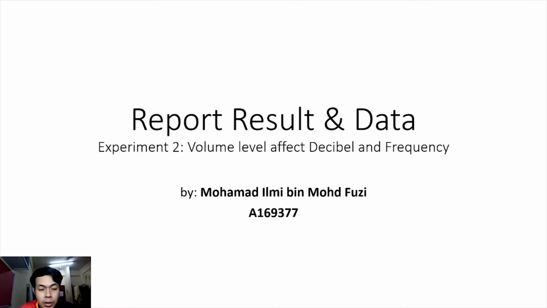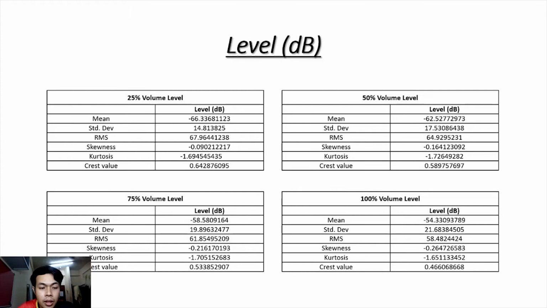So today I'm gonna talk about the result and data for experiment 2. In this experiment, we use different volume levels which are 25%, 50%, 75% and 100%. So the result that we got for the decibel shows that the volume will affect the data that we want. For example, the mean will increase when the volume level increases, whereas the root mean square will decrease when the volume level decreases. As you can see in this table, it shows that at 25% volume level, the mean value is negative 66.34, while at 100% volume level, the mean value is negative 54.33.